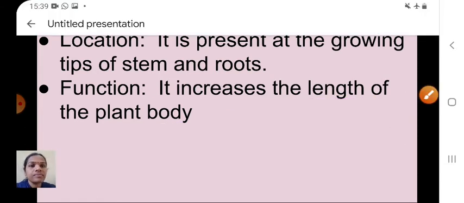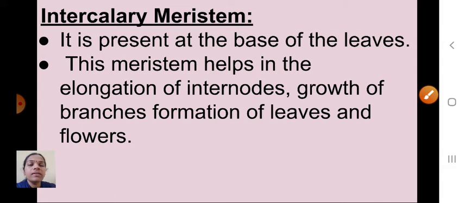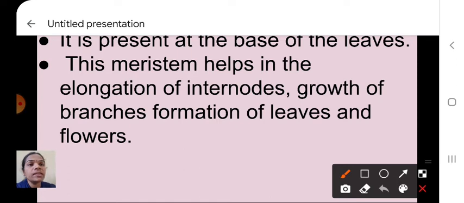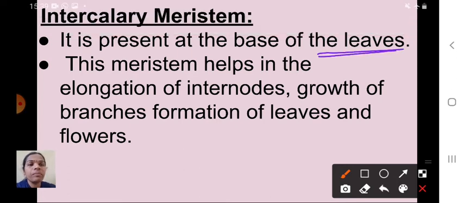Second one is intercalary meristem. Where is it located? It is located at the base of the leaf. This meristem helps in the elongation of internodes, growth of branches, formation of leaves and flowers. Understood, children? So where is it located? It is located at the base of leaves. Just imagine. So what is the function of this intercalary meristem? It helps in the elongation of internodes.